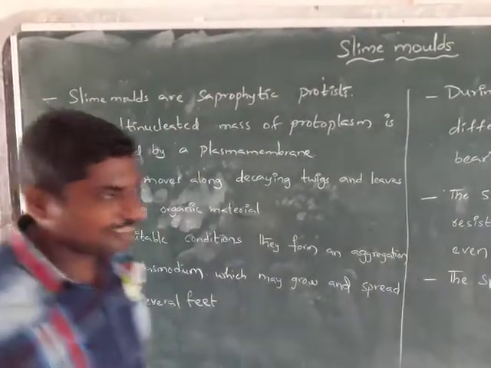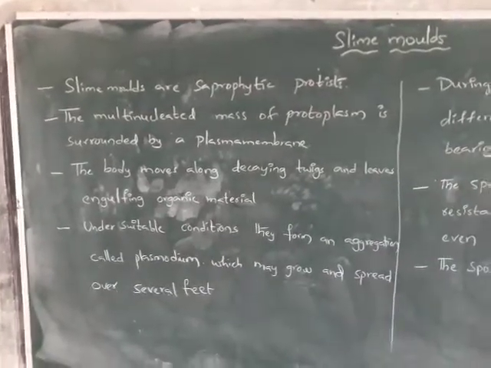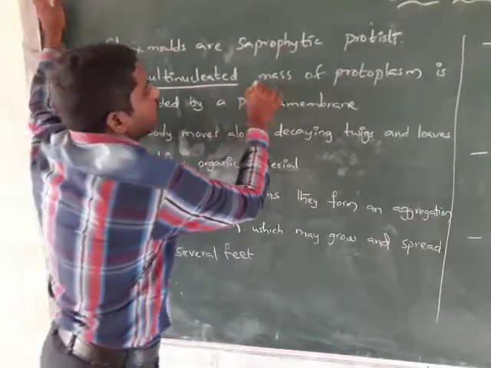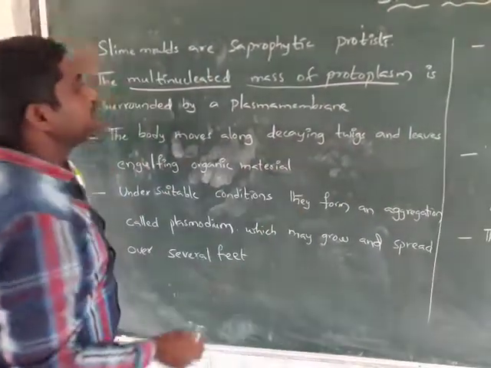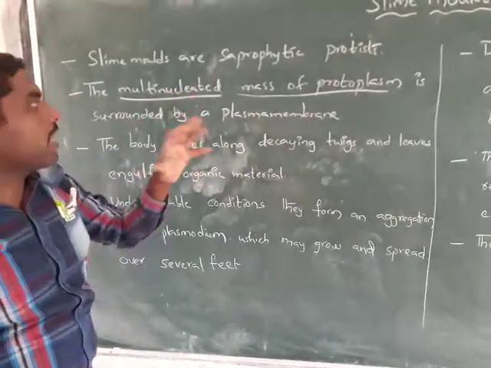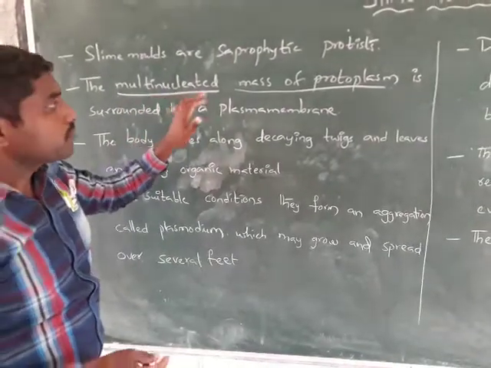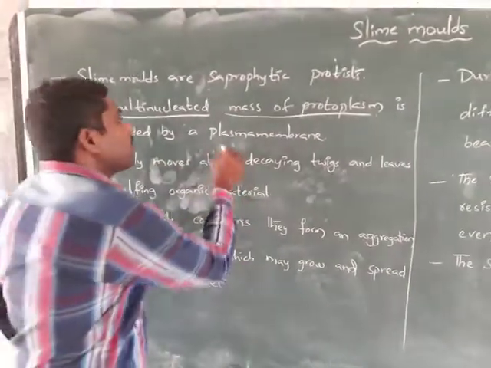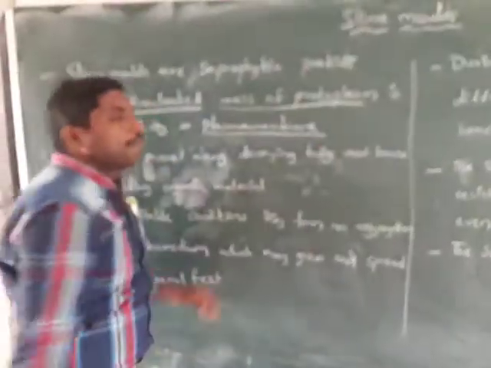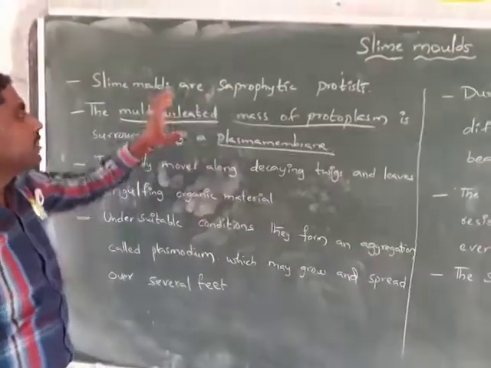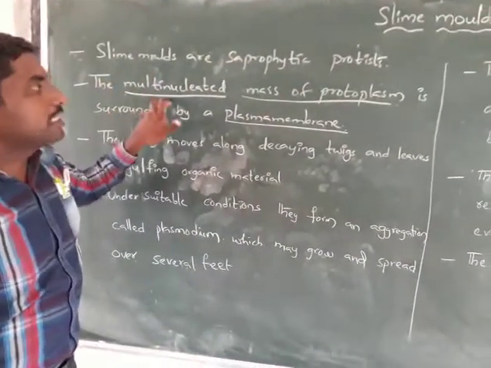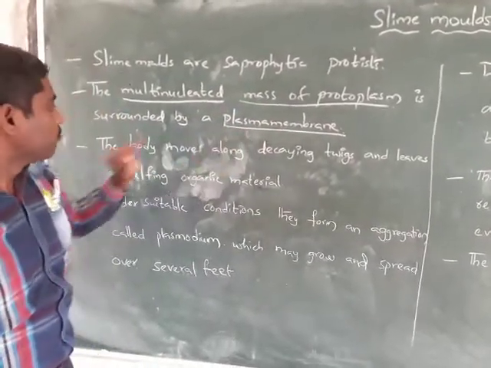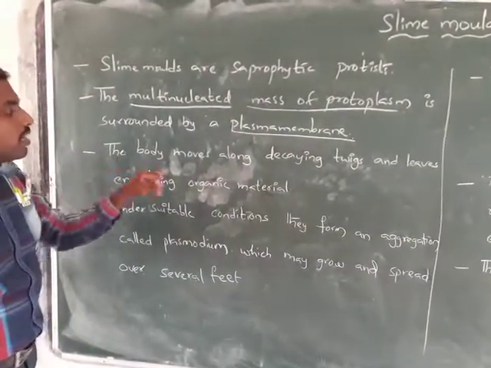The multinucleated mass of protoplasm. These slime molds have a multinucleated mass of protoplasm which is surrounded by a plasma membrane.